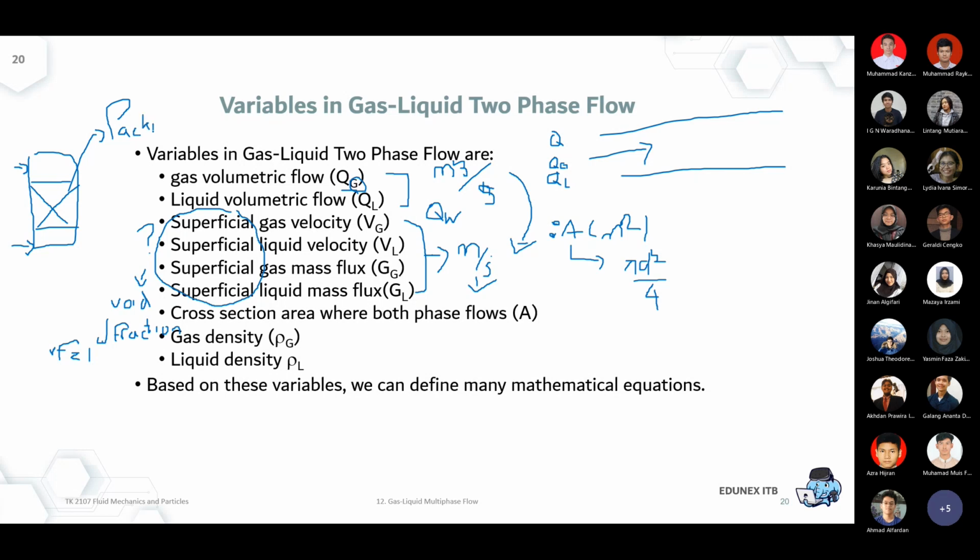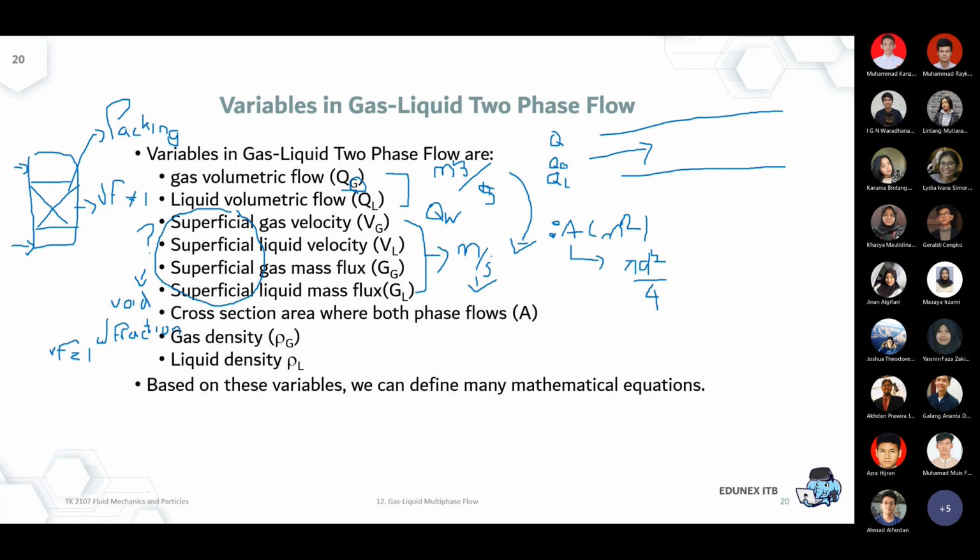A metal that is installed inside the column to increase the contact area between the liquid and the gas. But the problem with that is now the void fraction is not equal to 1 anymore. If we install this kind of packing, the void fraction is not 1.